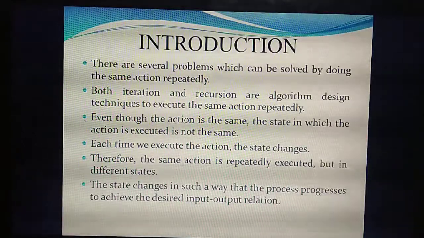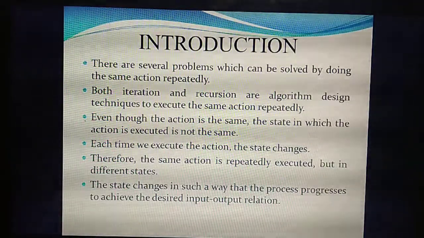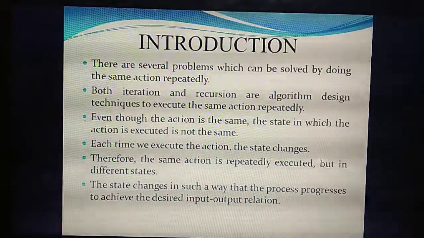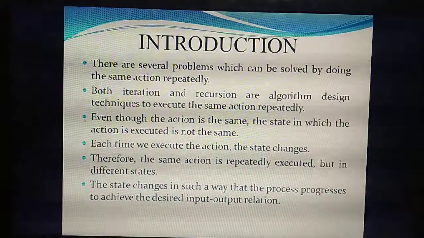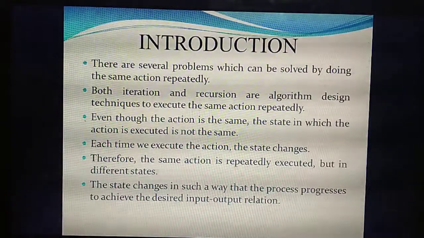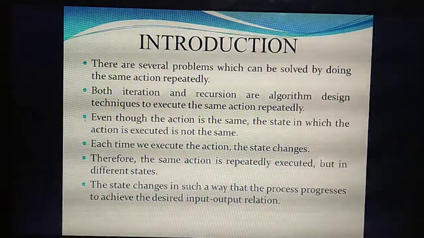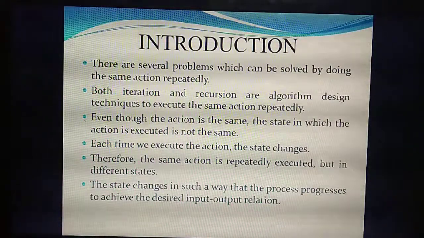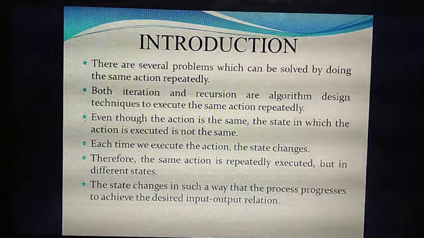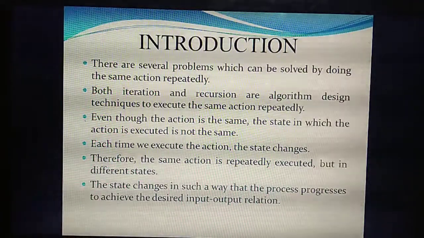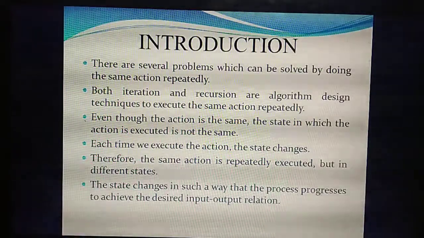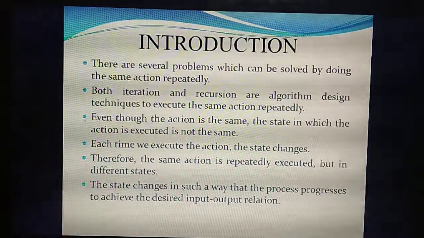But what you need to remember is that even when the action is the same, the state of the action is different. State means you should immediately remember the traffic signal example. In the 6th chapter you studied the traffic signal problem. There are three colors: green, red and amber.